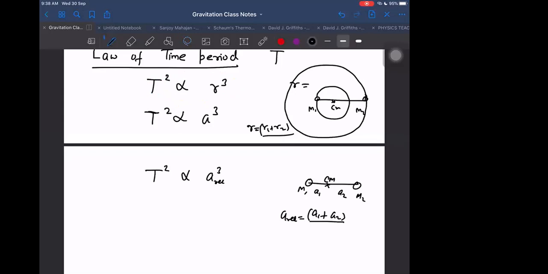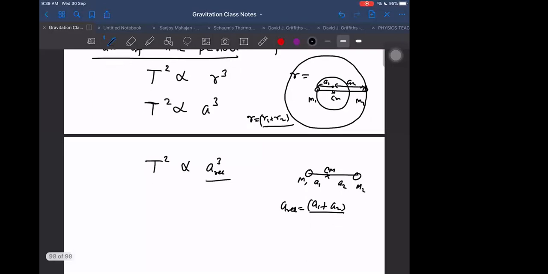It means the relative maximum distance between the masses. That will be this. That will be a relative also. That will be same thing only. If we think in that way, it is the relative maximum distance between the masses. Is it right? Wait a second. Am I saying it right or not? I think right only. Yes, right only. A1 plus A2. That will be right only.